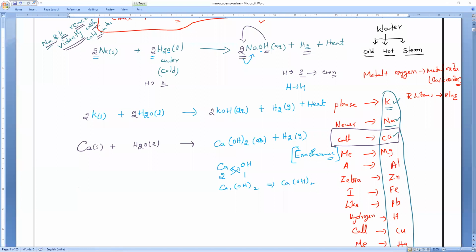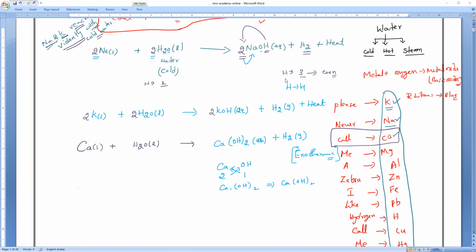Remember, in sodium and potassium, whatever heat is released is sufficient for hydrogen to catch fire. Is hydrogen a combustible gas or not? That is my first question to you. Hydrogen is highly combustible in nature, meaning it will catch fire and burn.